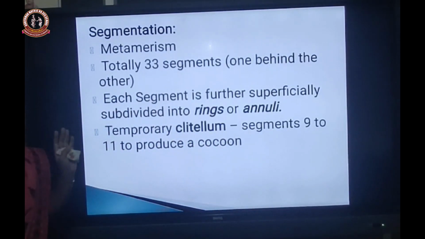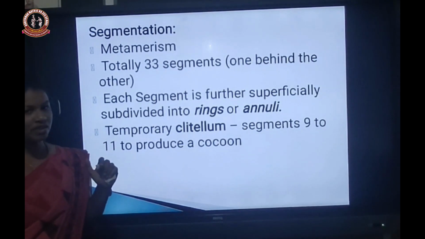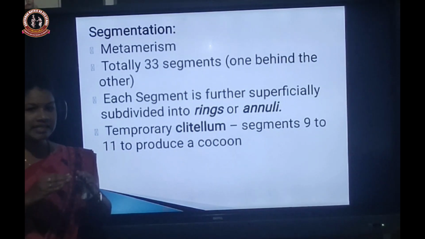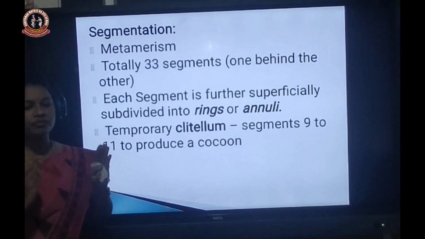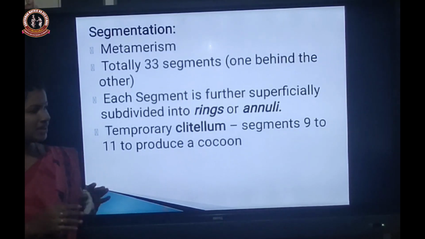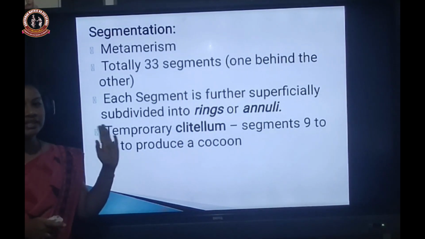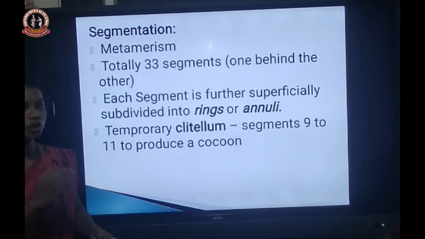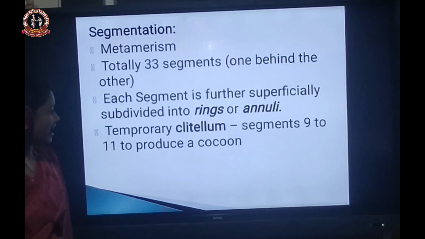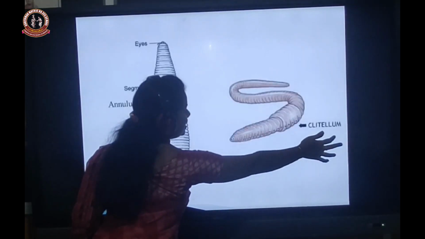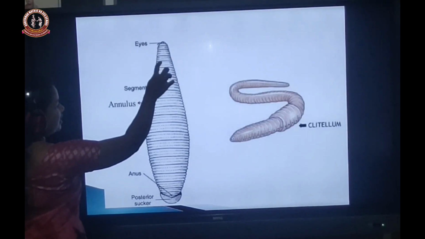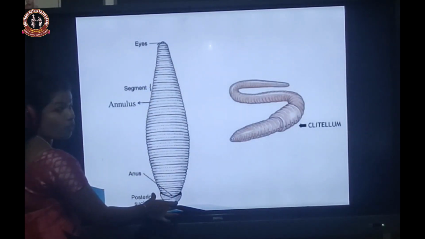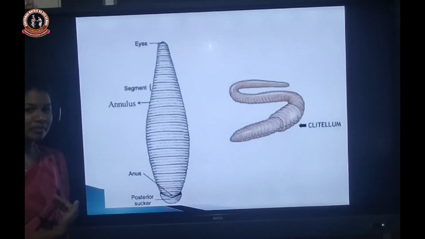Okay, our next important topic is segmentation. I have already told you the segments are called metamerism. Totally the leech has 33 segments, one behind the other. See here, in this diagram, you can clearly see the segments. This is one segment, second segment, third segment, fourth. Like that, the segments are present one behind the other. How many segments are present? 33 segments are totally present.